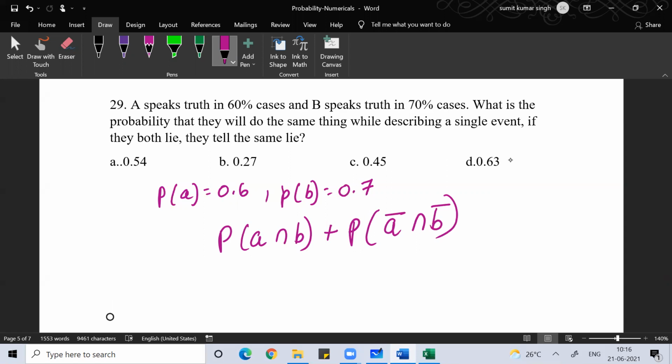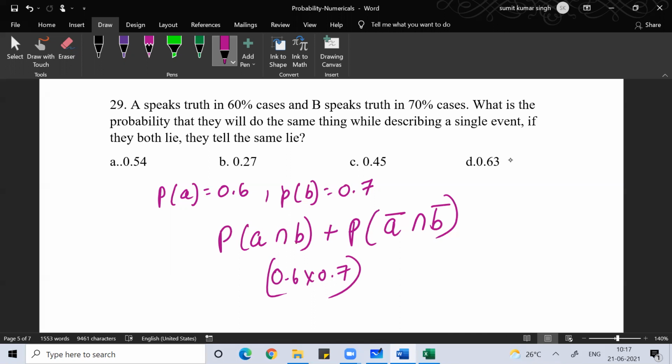So like that, you don't need to think too much about this problem. Both are telling the truth at the same time, that is 0.6 into 0.7. Again, all are independent events. All the problems we have discussed till now are based on independent events. So both of them tell the truth at the same time.